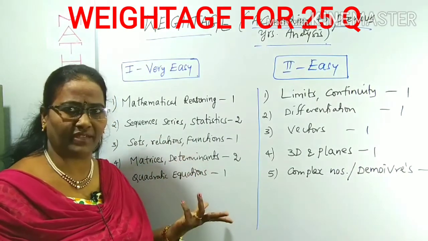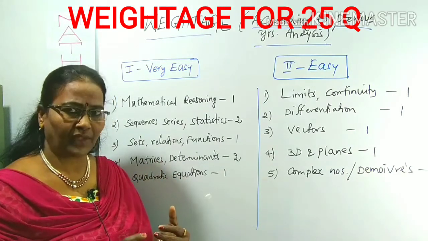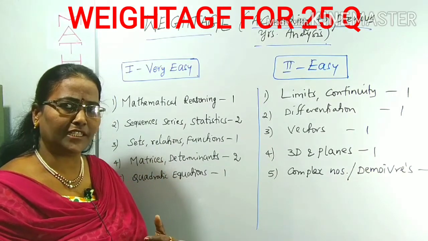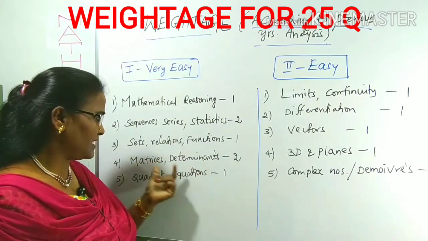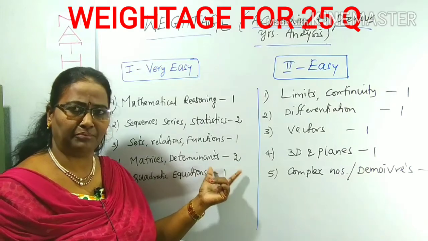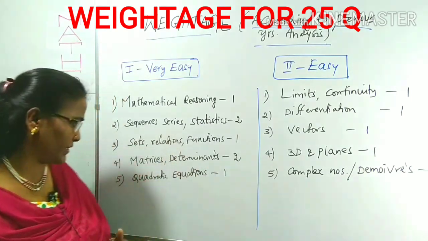Similarly, determinants are also very, very important. Matrices in the sense of linear equations, inverse, algebra of matrices, and all together, matrices and determinants separately. Matrices and determinants are part and parcel of matrices only. From this you can get the 2 questions. Very easy and important also.